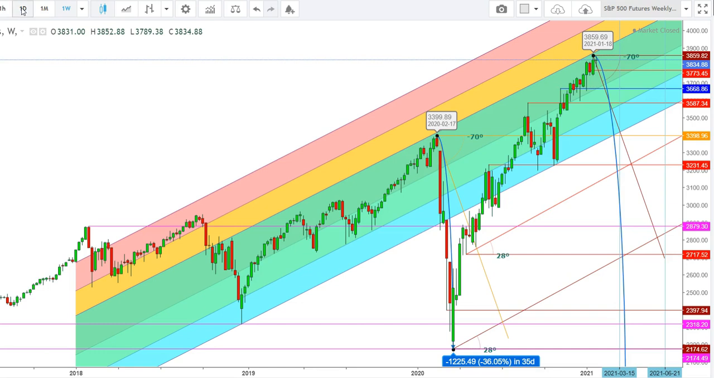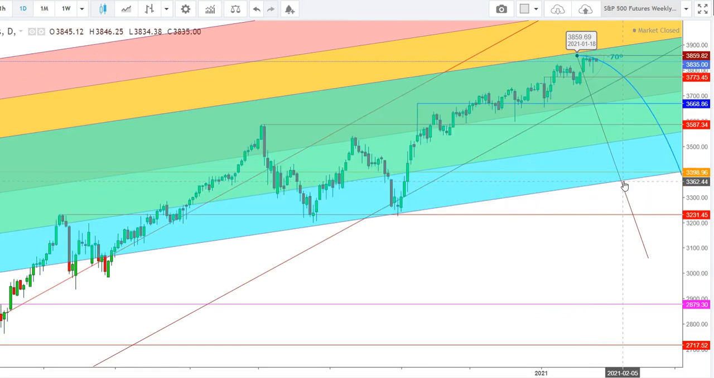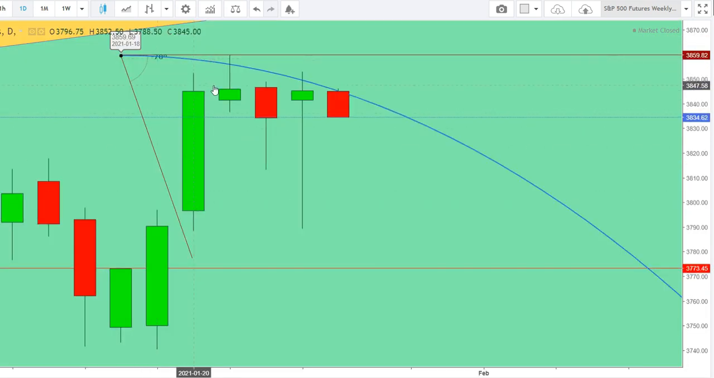So friends, now let's check this move in a daily time frame. Here in a daily time frame, you can see how the S&P 500 futures have been constantly facing stiff resistance at the levels of 3859. Here you can see how they have been showing signs of exhaustion. So now let me zoom this for you. Here you can see how the S&P 500 futures tested the highs of 3859 on January 21st, and since then have been facing stiff resistance at the levels of 3852.